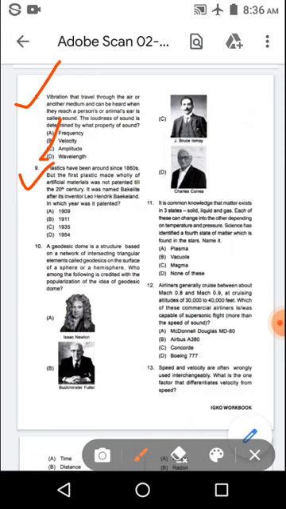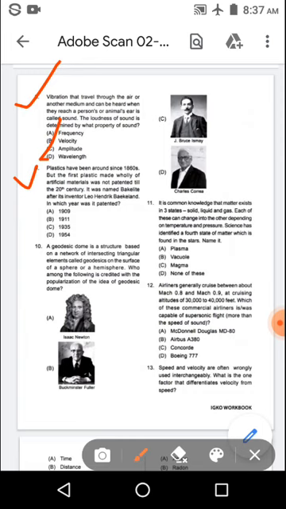Next question. Plastics have been around since the 1860s, but the first plastic made wholly of artificial materials was not patented till the 20th century.